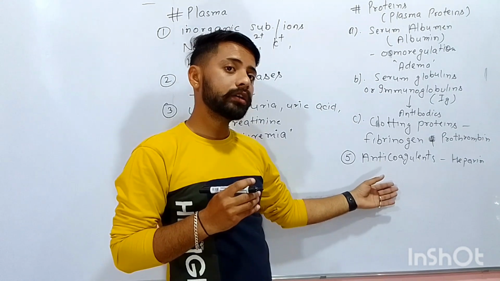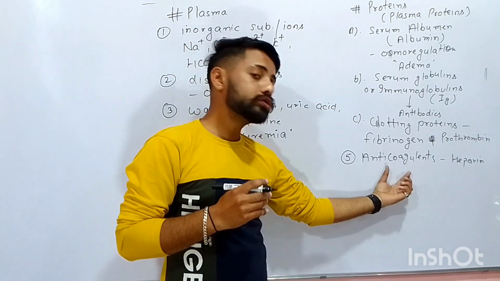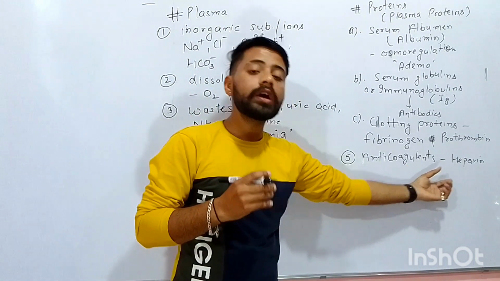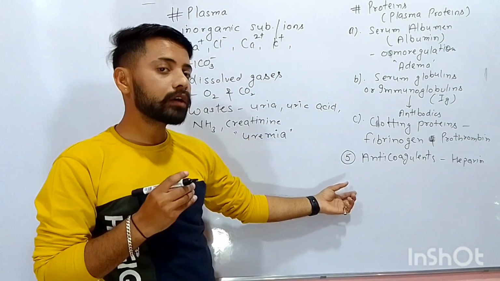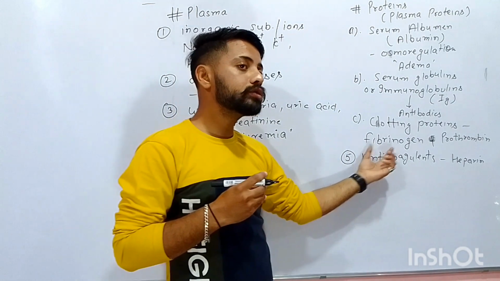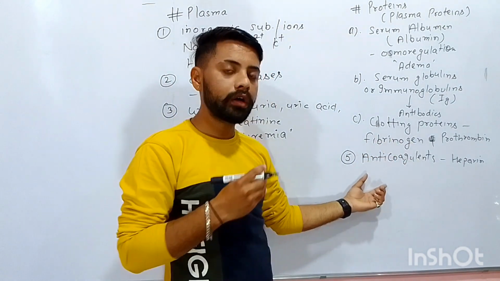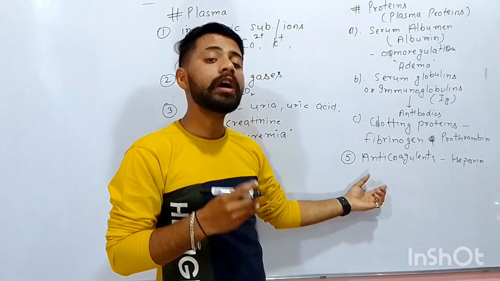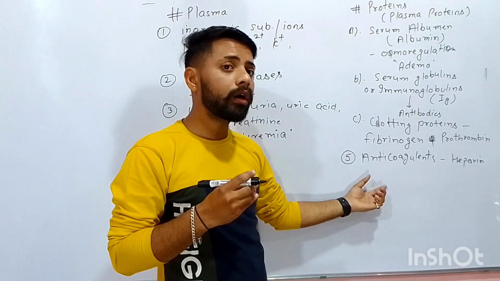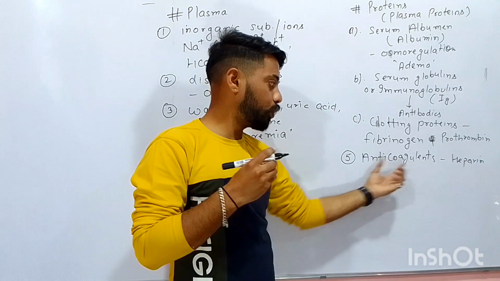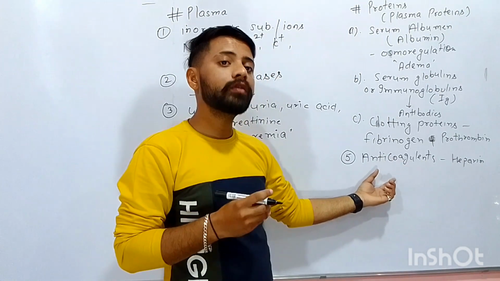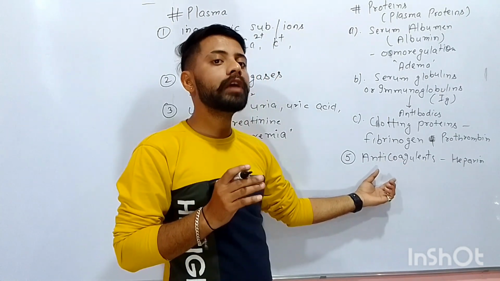Whenever there is a cut in the blood vessel, the role of heparin is reduced or suppressed, and in that situation the fibrinogen and prothrombin, that is the clotting proteins, become active and help to make the blood clot. Otherwise the heparin, the anticoagulant, remains active inside the body and does not let the blood clot.